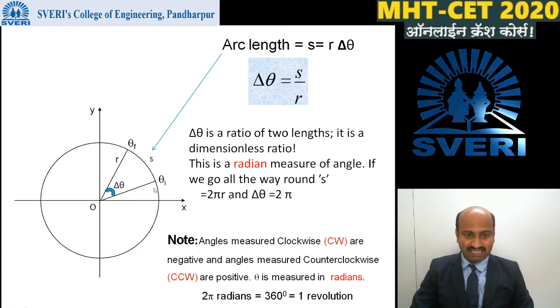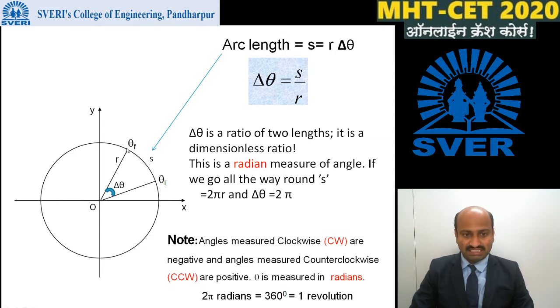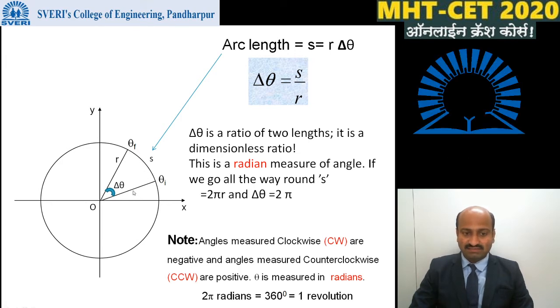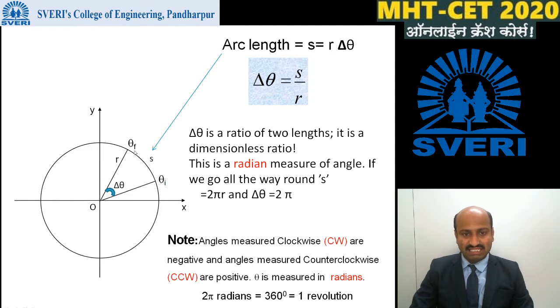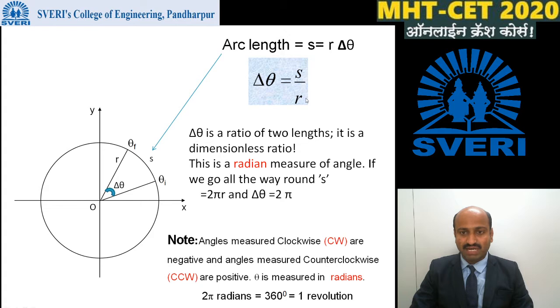Here consider again this diagram. Initially the particle is at position theta i, that is the initial position of the particle. In time t it moves and reaches the position theta f. Theta f is nothing but the final position of the particle. When the particle moves to the final position, its radius vector turns through the angle delta theta. Here arc length S is nothing but R delta theta. Therefore delta theta is equal to arc divided by radius, that is delta theta is equal to S divided by R.